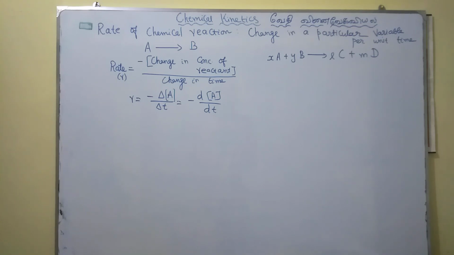In this video we are going to discuss some chemical kinetics, வேதி வினை வேகவியல். In some definitions, the rate of a chemical reaction is generally described in chemical kinetics. Suppose we consider any chemical reaction.